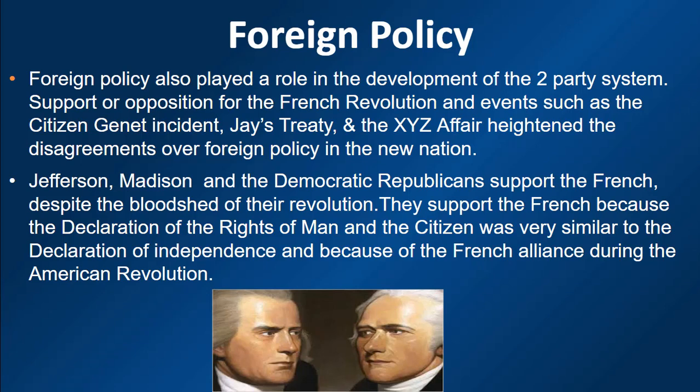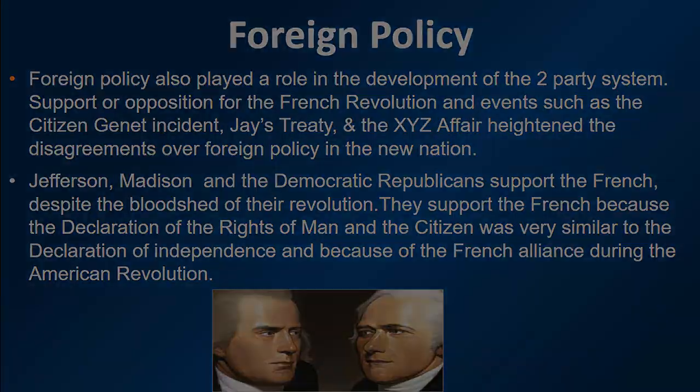Jefferson, Madison, and the Democratic Republicans supported the French in the French Revolution despite the bloodshed of their revolution. They supported the French because the Declaration of the Rights of Man and Citizen was very similar to the Declaration of Independence, and because the French alliance had been key during the American Revolution.